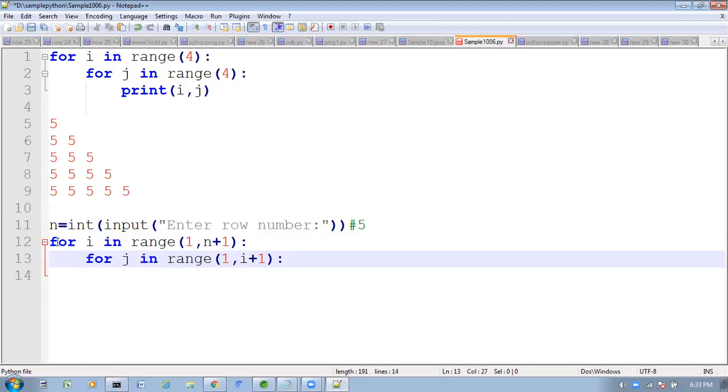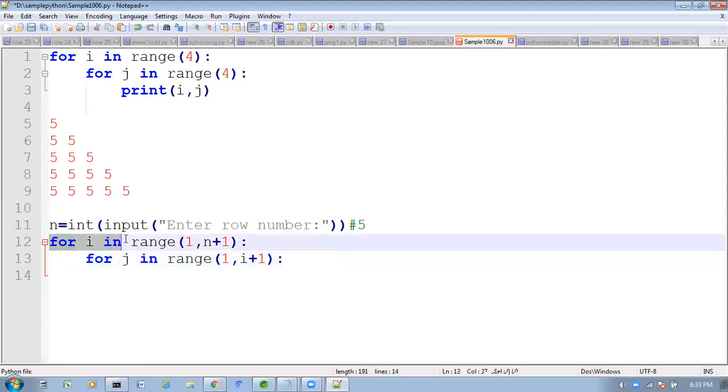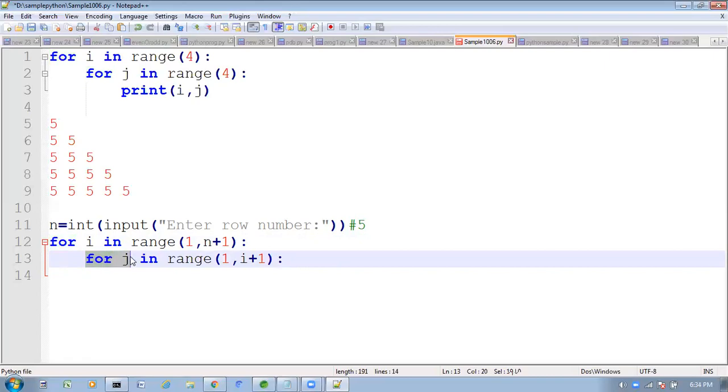Here the first for loop will talk about row number. First row, second row, third row, fourth row, fifth row, like that. Next, the second for loop will talk about the number of these digits.